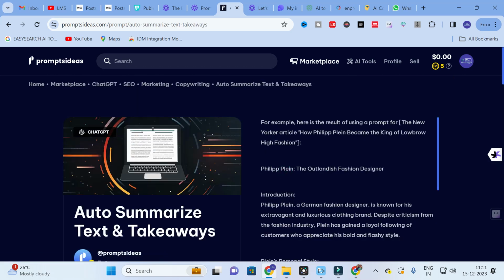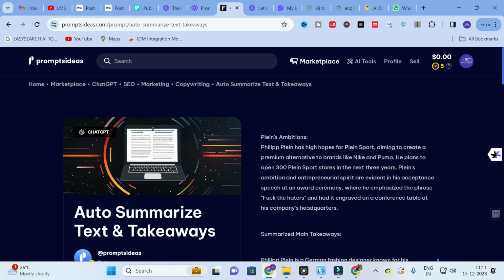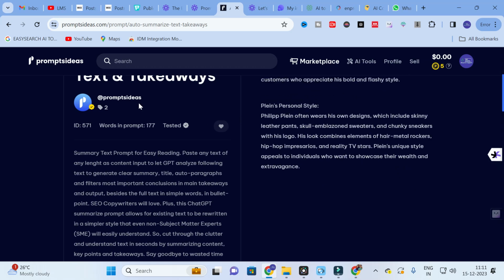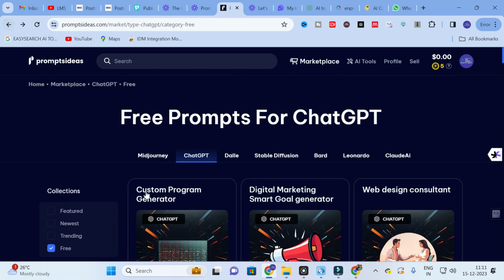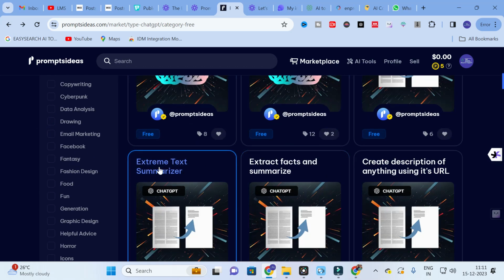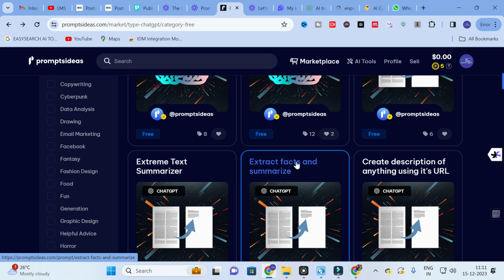For example, if I click this, here is the result of using a prompt for a New York article. You can give an article title and it will generate an output like this. You can use this prompt for free. Like that, there are many free prompts available. In this you can click the free option. Here you can see Extreme Text Summarizer, Extract Facts and Summarize.